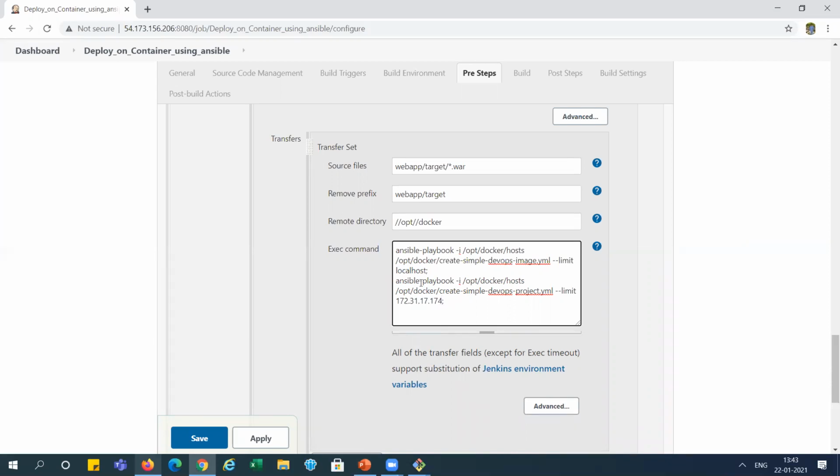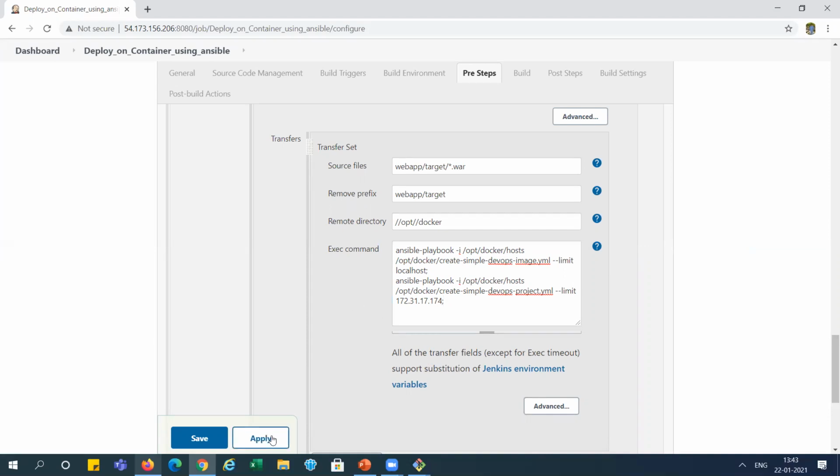See, okay. Now the first playbook will run. It will take all those files from the OPT Docker, right? We already copied them earlier. And this file is also in the OPT Docker, right? You can see our host file is also in OPT Docker. So I am limiting it in different ways. So this is done from our side.